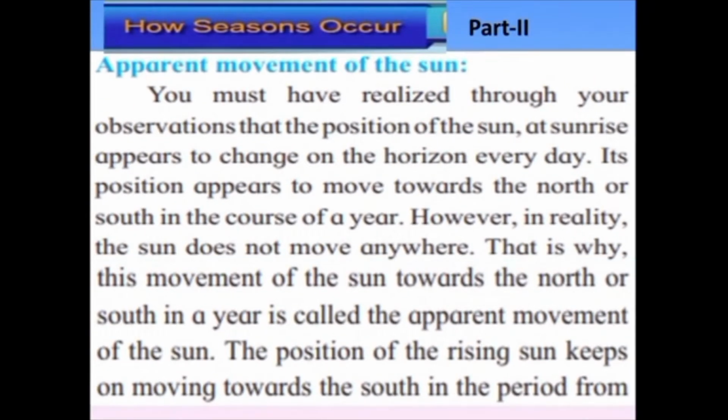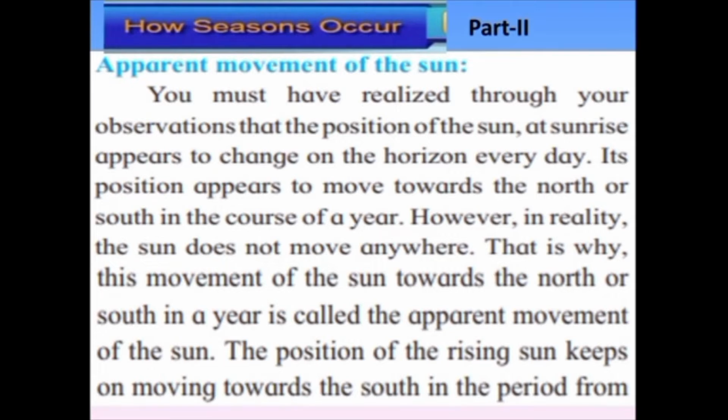Apparent movement of the sun. You must have realized through your observations that the position of the sun at sunrise appears to change on the horizon every day. Its position appears to move towards the north or south in the course of a year. However, in reality, the sun does not move anywhere.